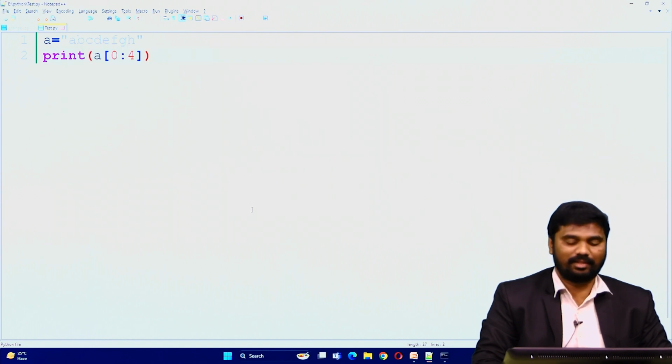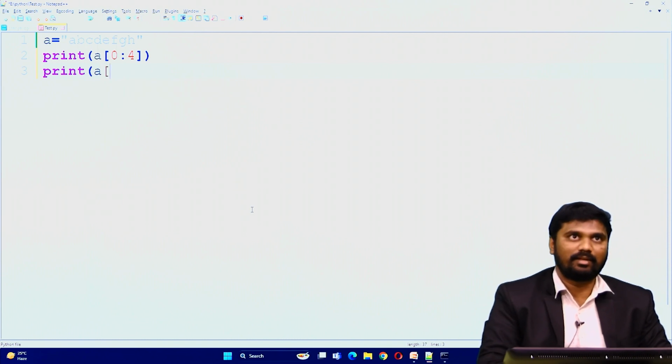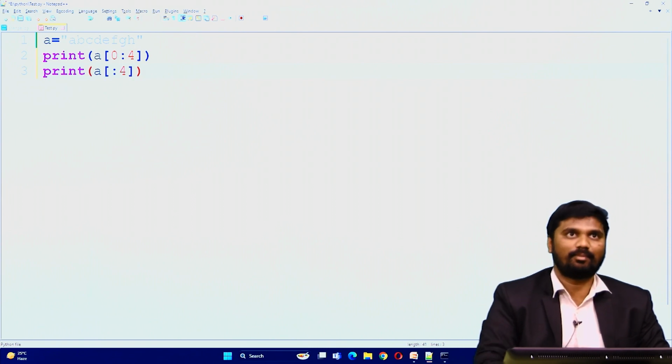Similarly, we'll see some other examples. Now, if I am not going to specify the start value, right now see what will happen. By default it will take what? From the 0th index, that is from the first character of the string. By default the start value is 0, which represents the index number of the first character.